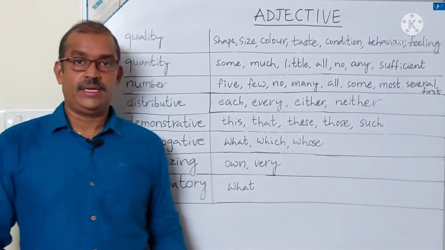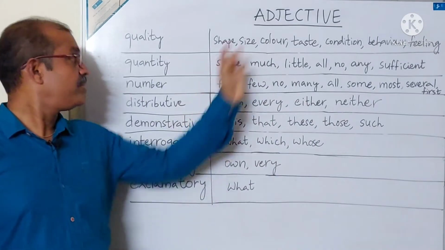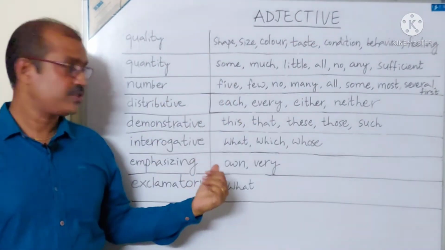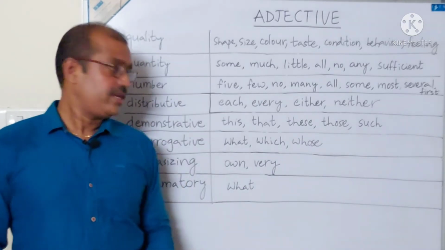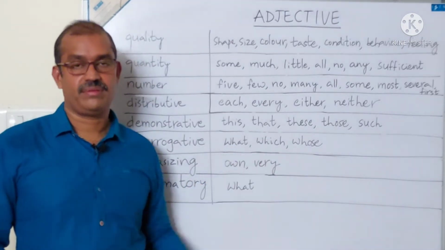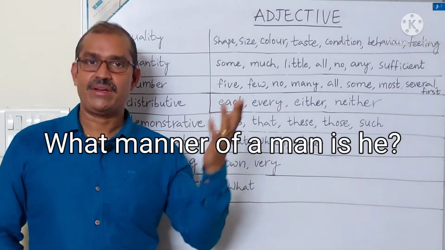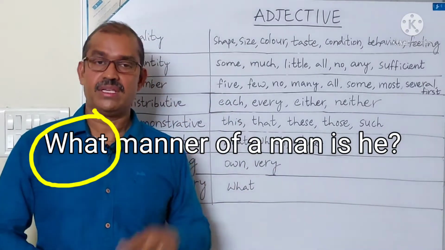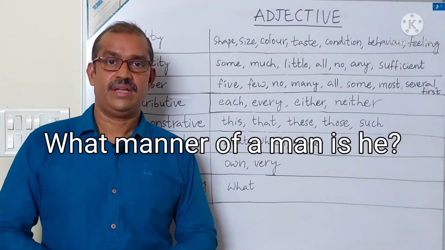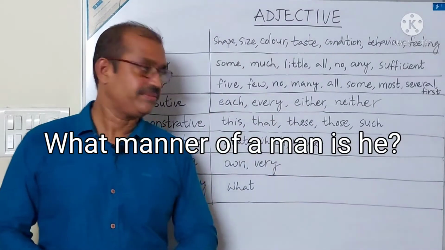Let us see the next one, interrogative adjectives. Under interrogative adjectives we have what, which and whose. Let us see an example of what. What manner of man is he? Here manner is a noun, what is an adjective.